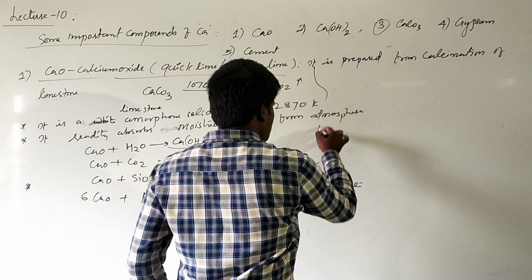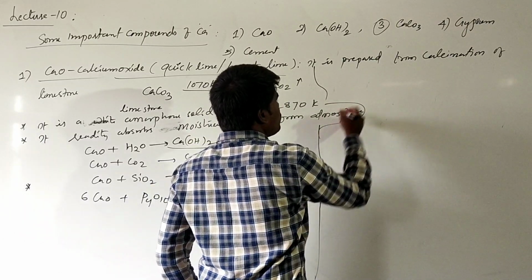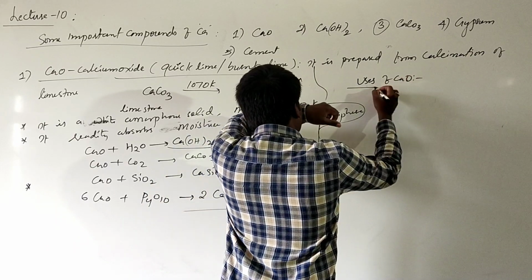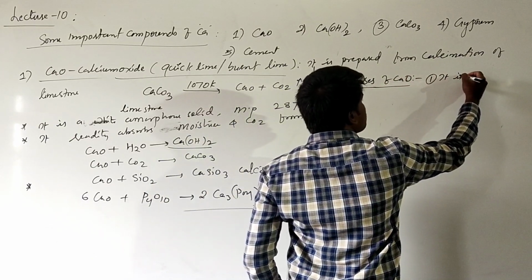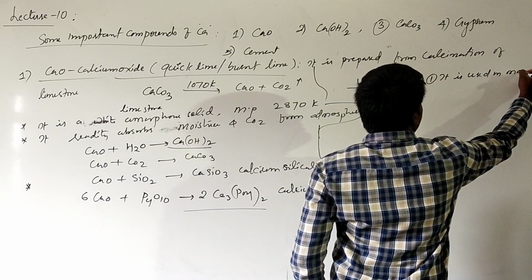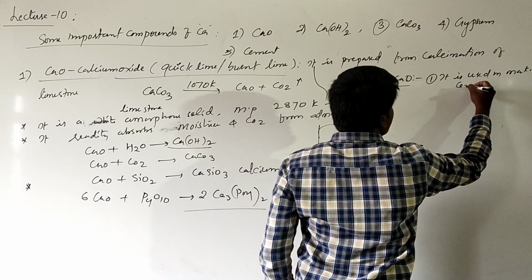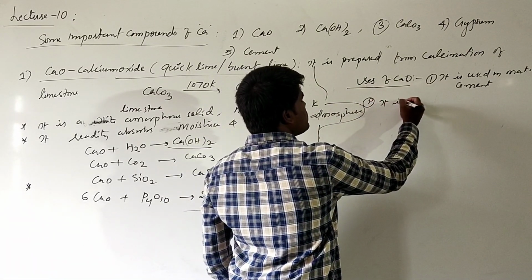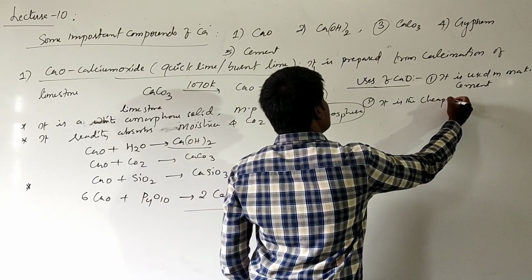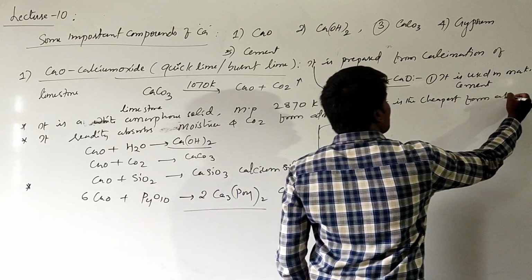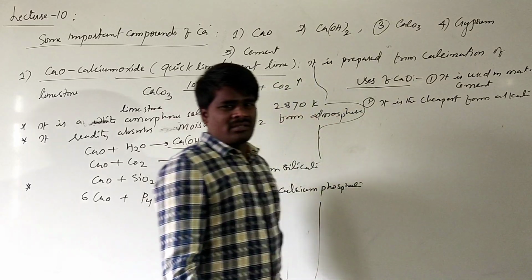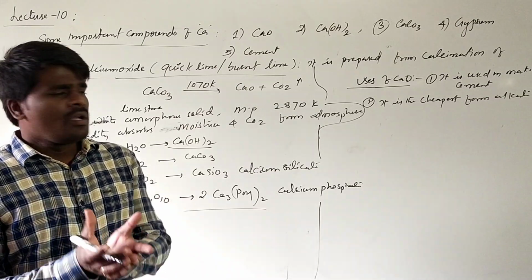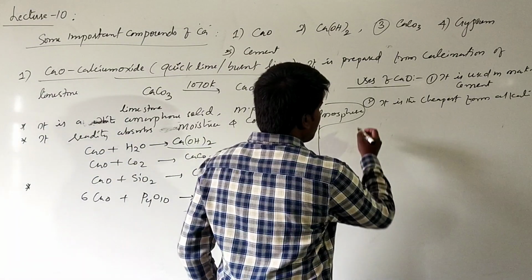And if you are talking about the uses of calcium oxide, first of all, it is used in making cement. It is one of the constituents of cement. Secondly, it is the cheapest form of alkali. Alkali means base. It is a cheaply available base. When you add water to calcium oxide, it forms a basic solution. This is the cheapest alkali solution that we have available.